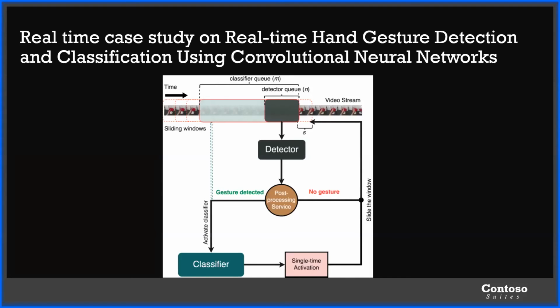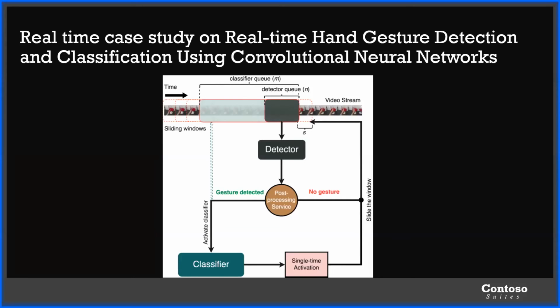Now let's see the real-time case study on hand gesture detection and classification using convolutional neural network. What basically real-time hand gesture means is, we consider we are watching a movie on our laptop, and we have to pause for a minute, and we are far away.